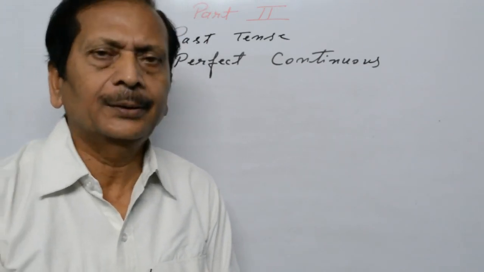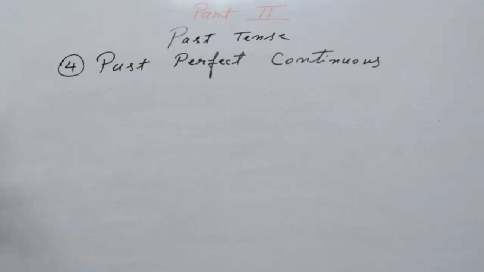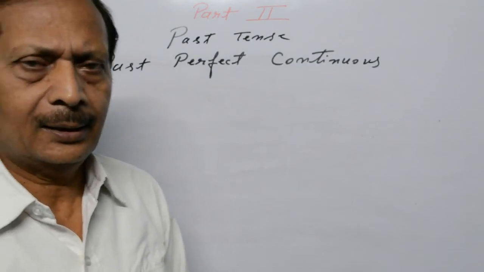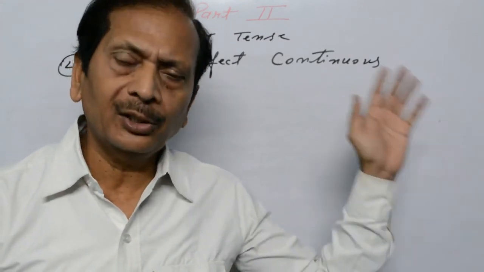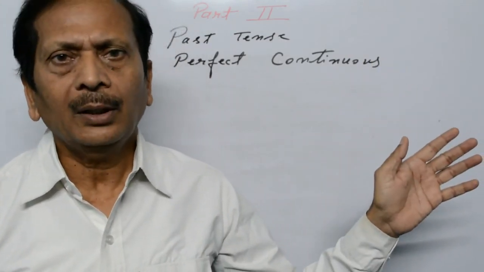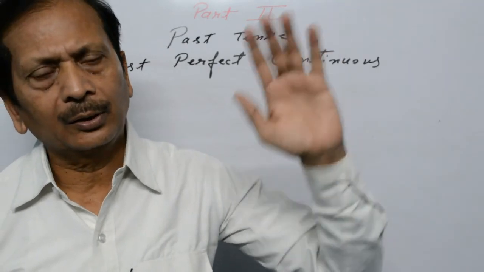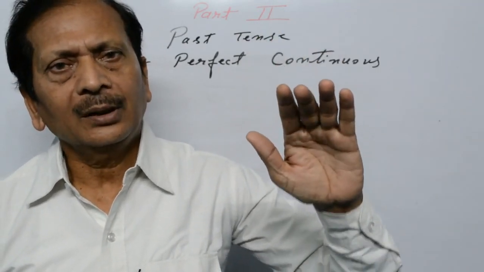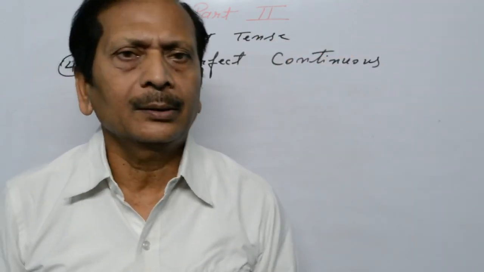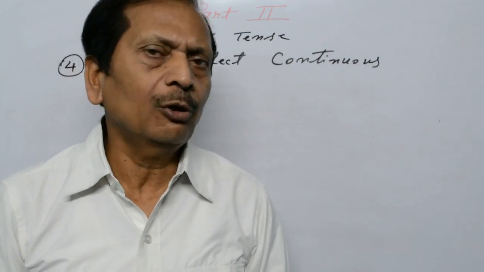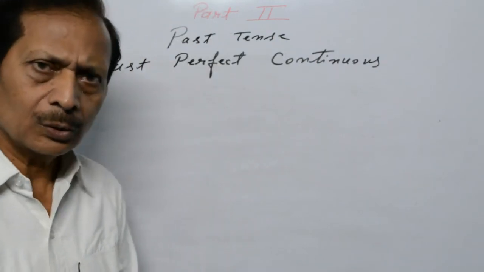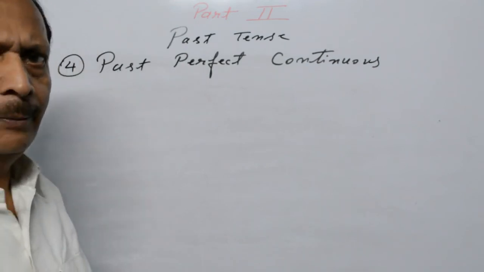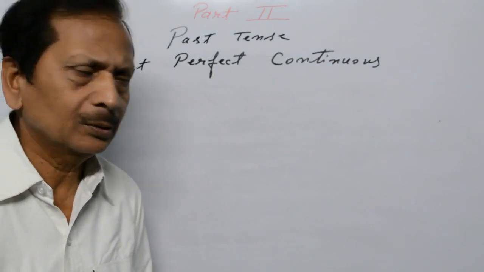This is the sense of past perfect continuous tense. Any action which had been running, which had been started earlier, and was still going on, and would be going on in future, about which time is not fixed, not given. So this is the idea about past perfect continuous tense.